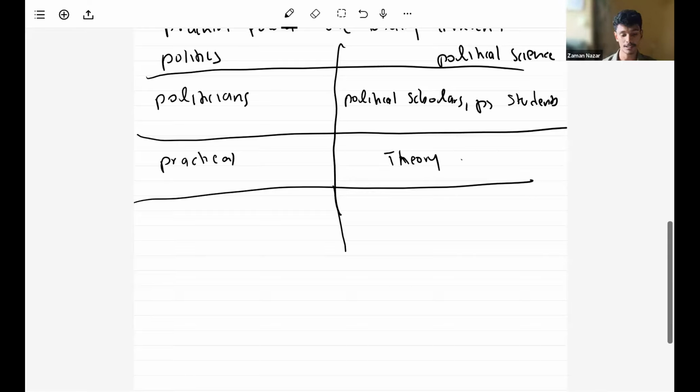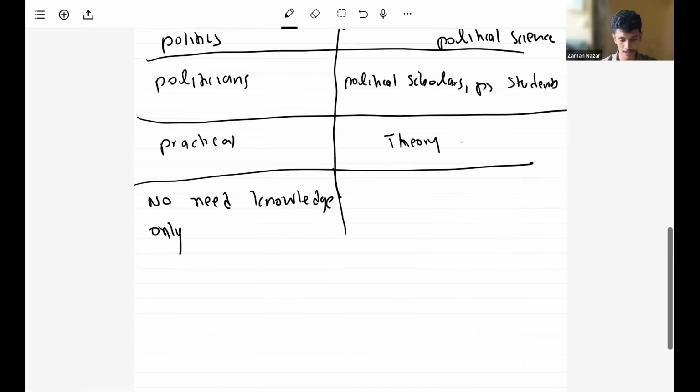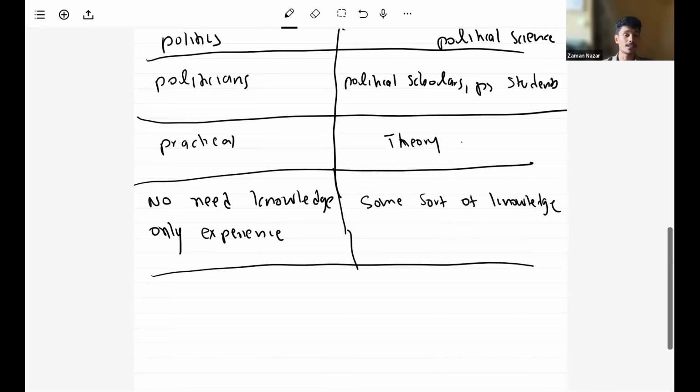Another most important difference is that for practical politics we have no need of knowledge, we only need experience. On the other hand, to study political science, we need some sort of knowledge. Right, so simply I can explain this particular difference like this.